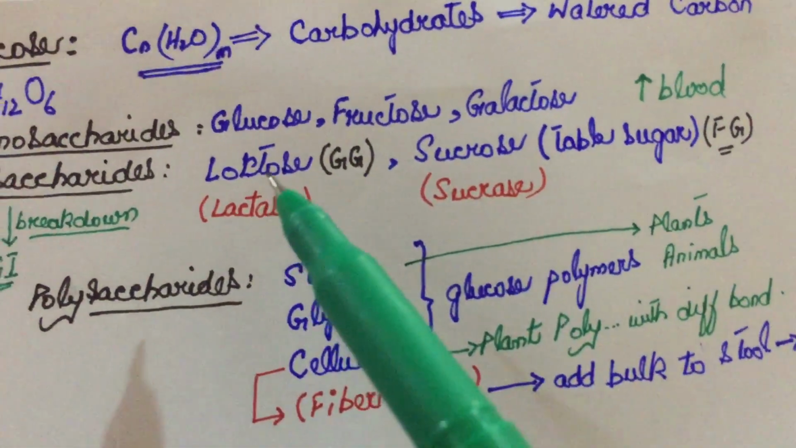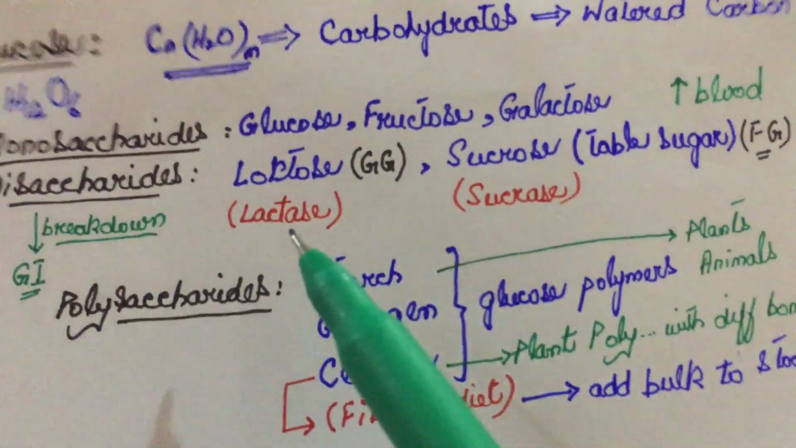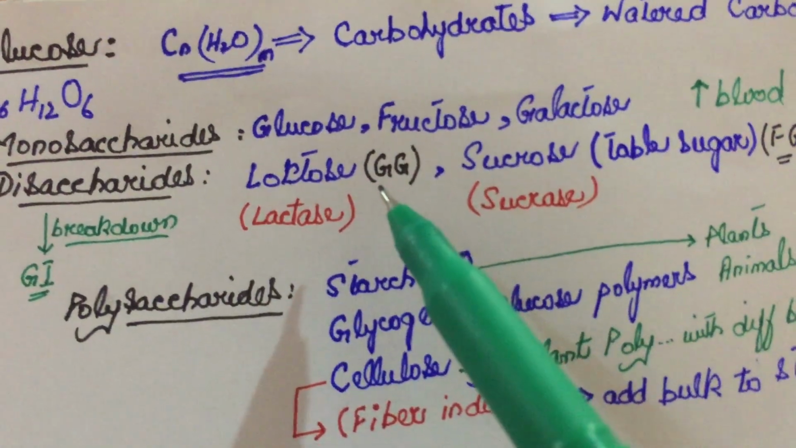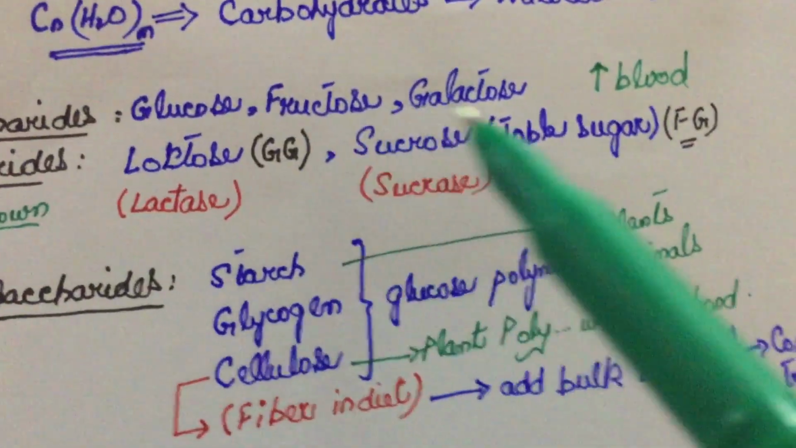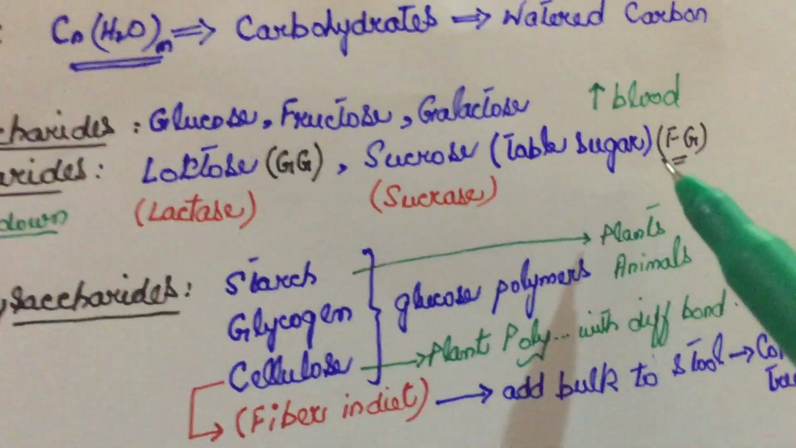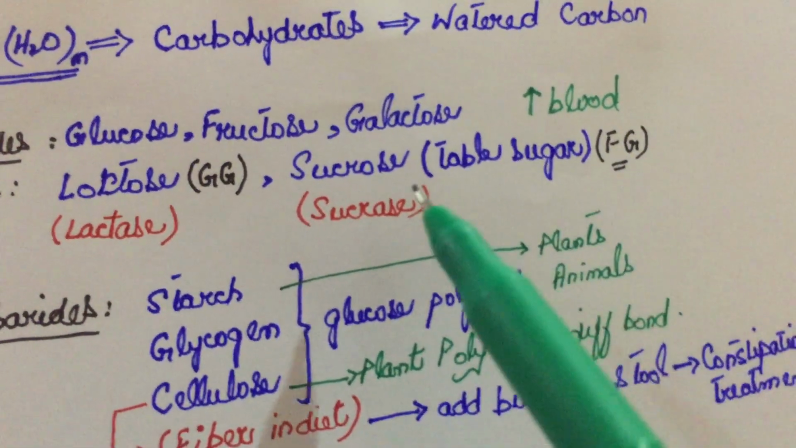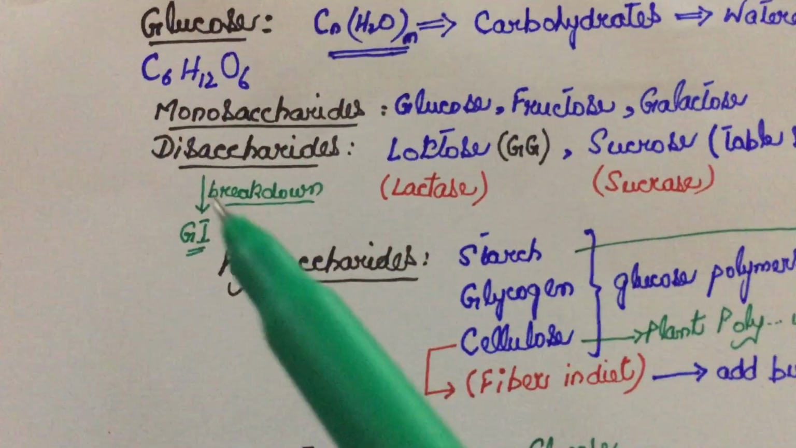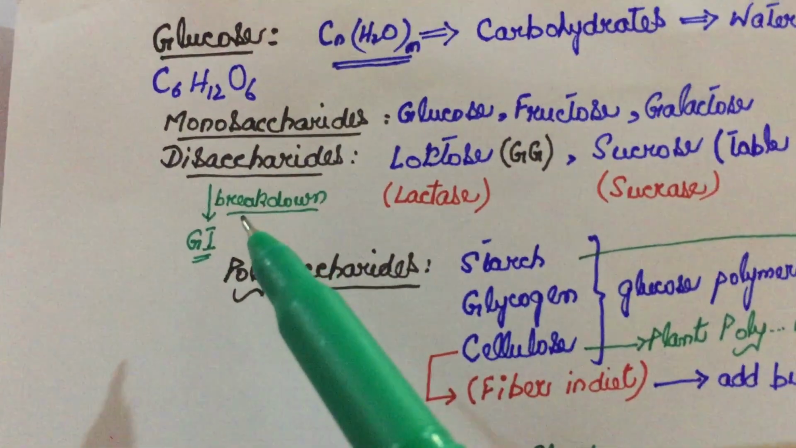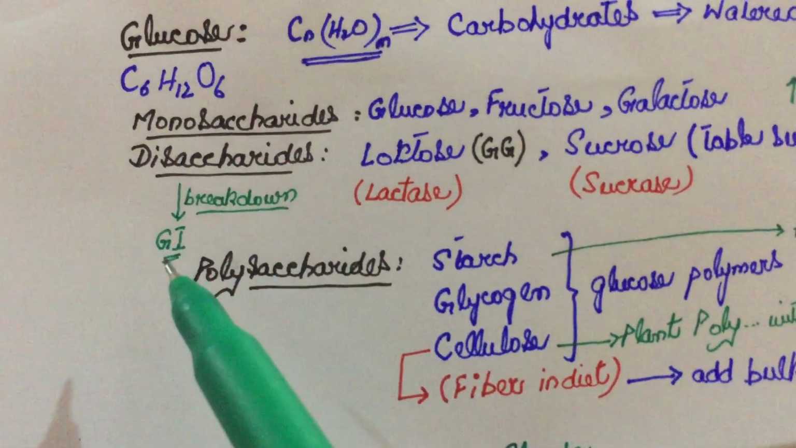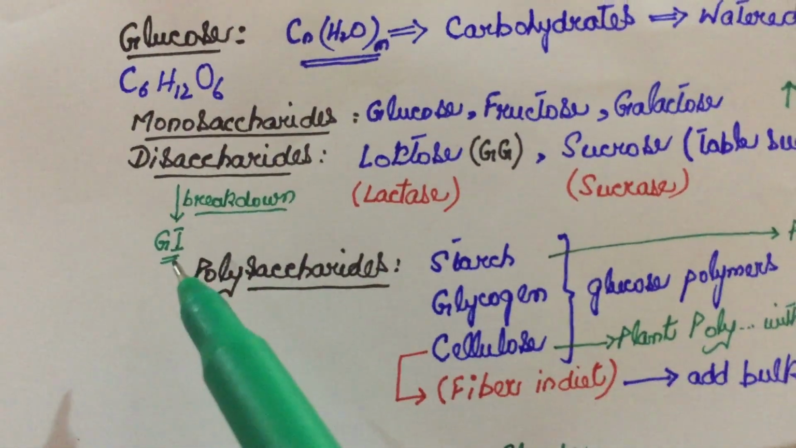Lactose is broken down by lactase into galactose and glucose. So you must remember them as GG. Then sucrose is broken down by sucrase into fructose and glucose. Sucrose is also known as table sugar. So the important MCQ that you must remember here is disaccharides are broken down into monosaccharides in the gastrointestinal tract or GI tract. This is an important MCQ.